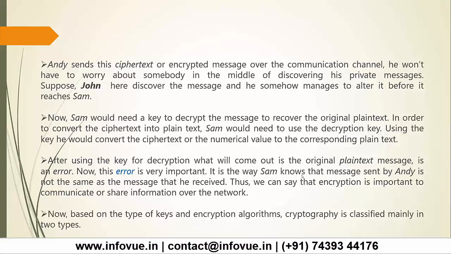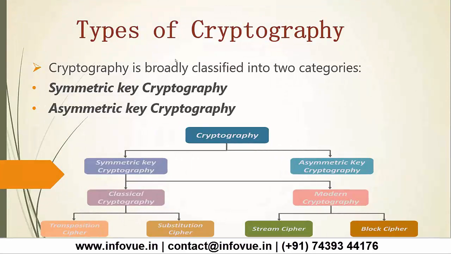Sam knows that the message sent by Andy is not the same as the message that he received. Thus, we can say that encryption is important to communicate or share information over a network. Now, based on the type of keys and encryption algorithms, cryptography is classified mainly into two types. So, cryptography is broadly classified into two types: symmetric key cryptography, and the next one is asymmetric key cryptography.